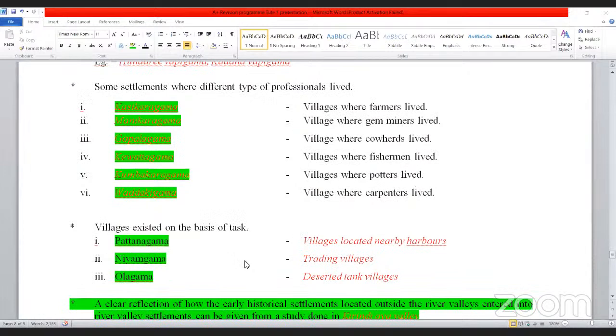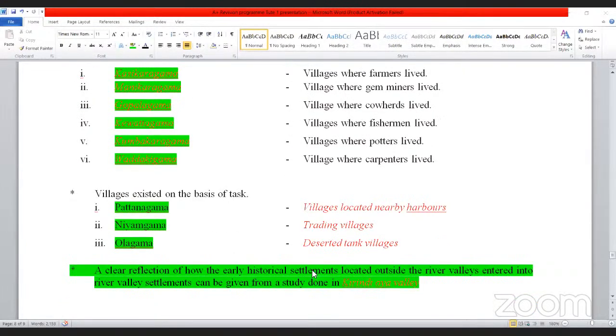And a clear reflection of how the early historical settlements located outside the river valleys entered into river valley settlements can be given from a study done in Kirindi Oya Valley. So all these highlighted things are important for doing MCQs.